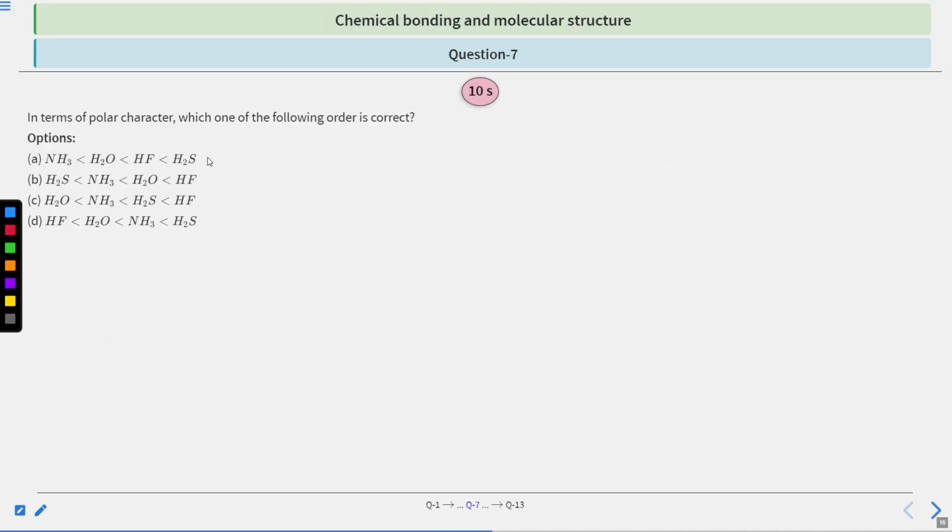In terms of polar character, which one of the following orders is correct? Options are: NH3 least, then H2O, then HF, then H2S; or H2S least, then NH3, then H2O, then HF; or H2O least, then NH3, then H2S, then HF; or HF least, then H2O, then NH3, then H2S. So you have 10 seconds to solve this question. After that, we will see the answer.